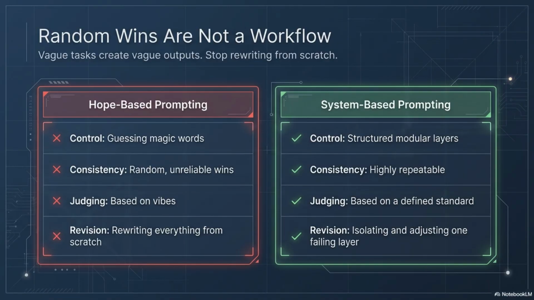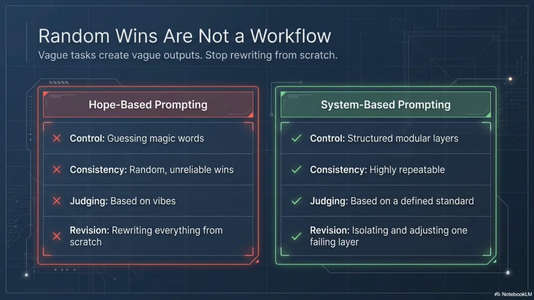Random wins are not a workflow. A vague prompt can create a decent result once. That does not mean the system is reliable. Hope-based prompting depends on guessing magic words. It gives you random wins, inconsistent results, and revisions that start over from scratch.